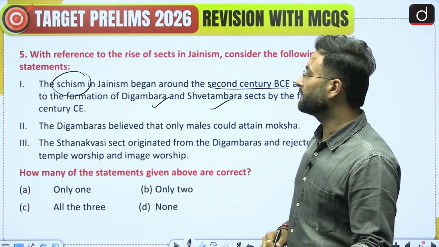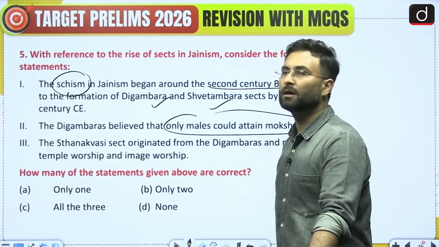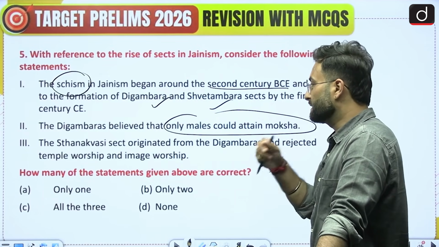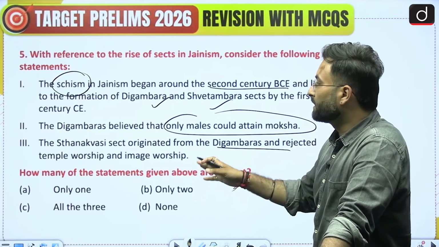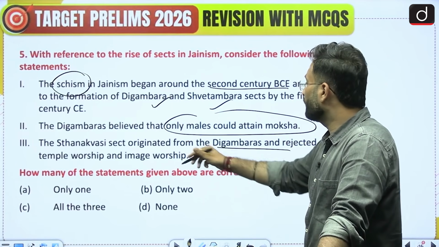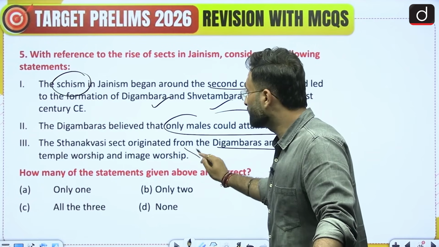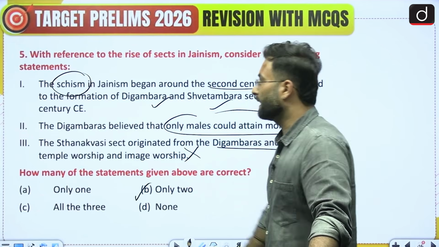Then coming to the next one, that is Digambars believed that only males could attain moksha, which we will be seeing moving further. Then, Sthanakvasi sect originated from the Digambar and rejected temple worship and image worship. So that is not from the Digambars, that is from the Shwetambars. So we can say that statement 3 is incorrect, and 1 and 2 are correct. Option B would be your right answer over here.